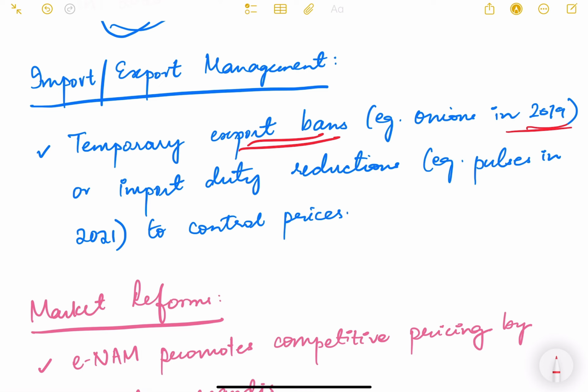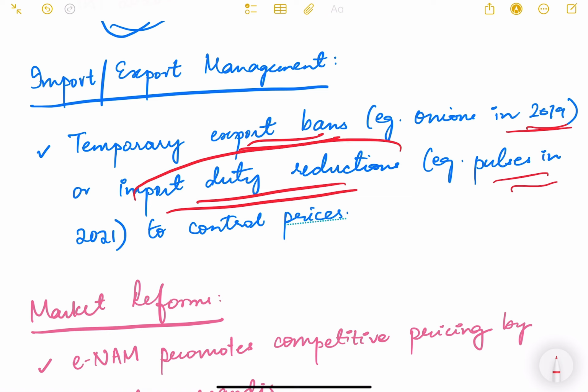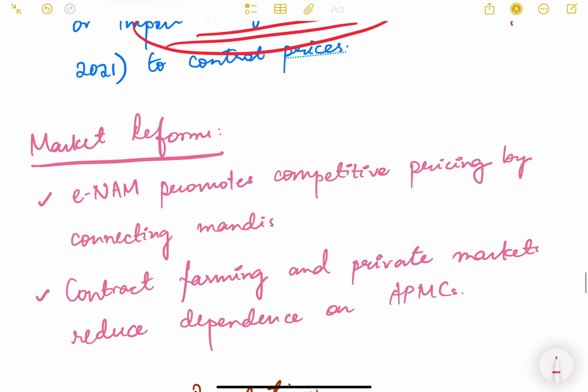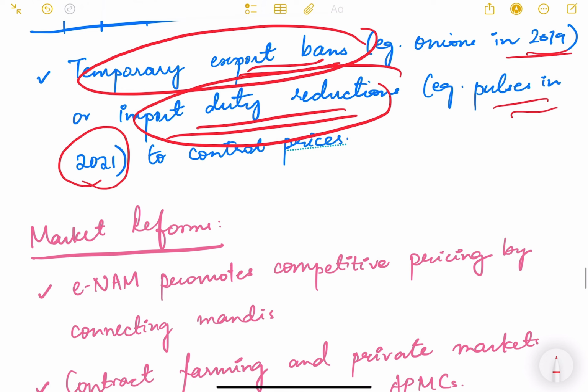So if we ban that, obviously the material will be available in our country, and the supply will increase in the domestic market, and obviously the price will stabilize. Or import duty reduction. If we are importing something, for example edible oil, and if we reduce the import duties, the taxes on imports, then obviously the prices will drop in the domestic market. So these are the measures which the government takes time and again in order to stabilize our food prices. Example of this is pulses in 2021, import duty was reduced to control prices.